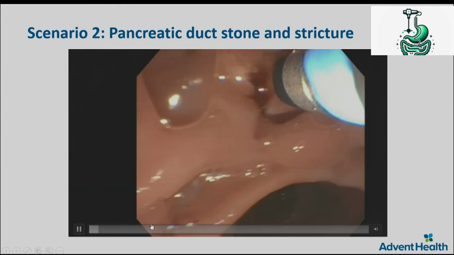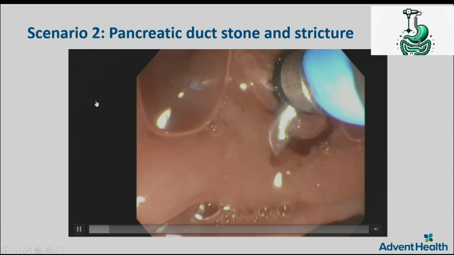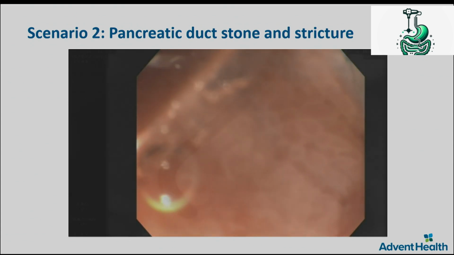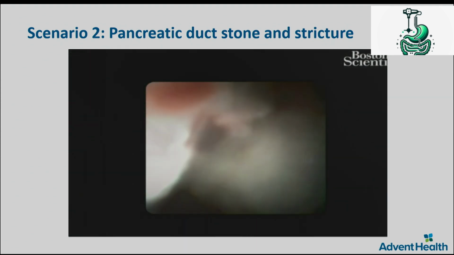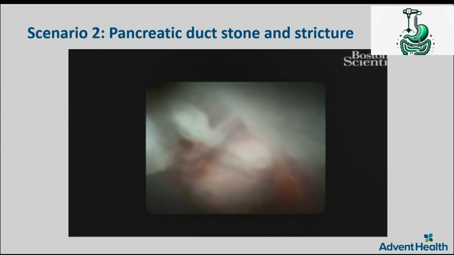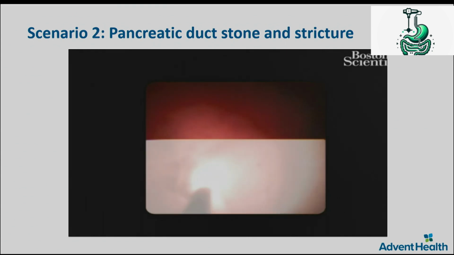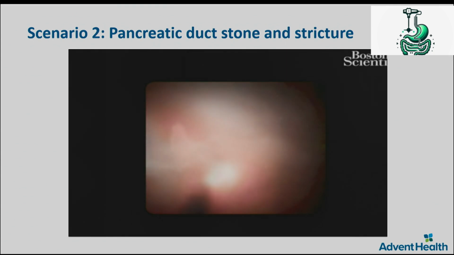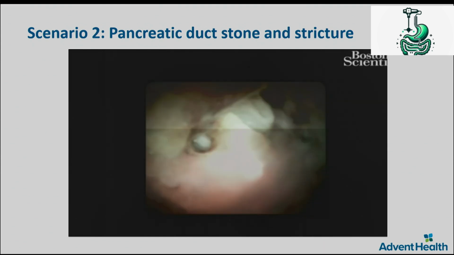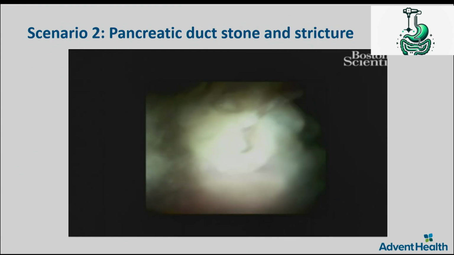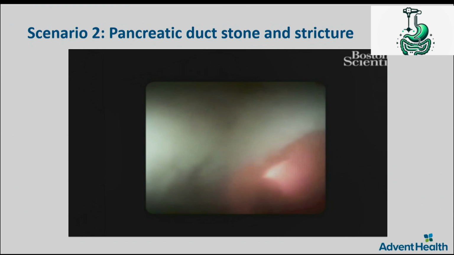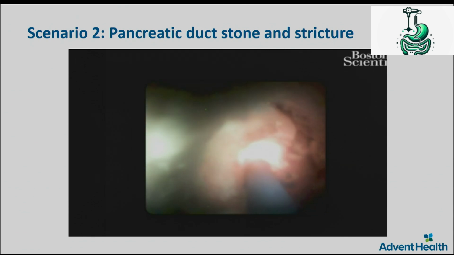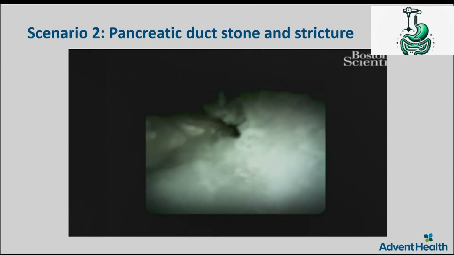Okay. So this is a case with the pancreatic duct stone and the stricture. When you do a pancreatic cannulation, get the wire in, do a sphincterotomy, do a pancreatic duct dilation, sphincteroplasty, then you may have to dilate the stricture. Then you use laser or EHL to break the stone. In this particular case, you can see these stones could be really, really hard stones. I usually tell patients they are as hard as diamonds, but worthless diamonds. And so they really sometimes need a lot of work.